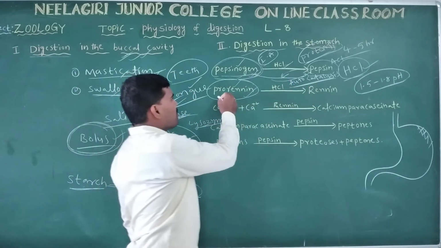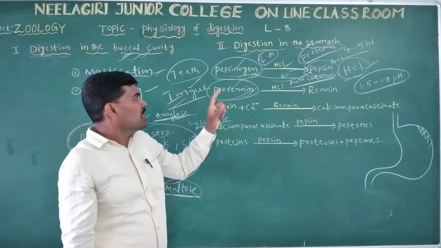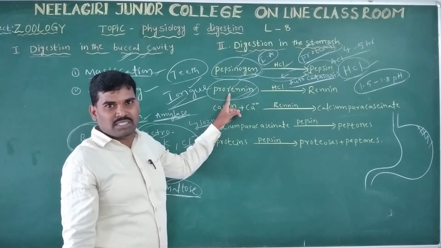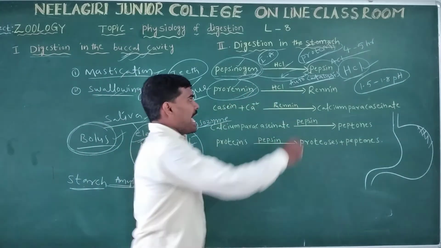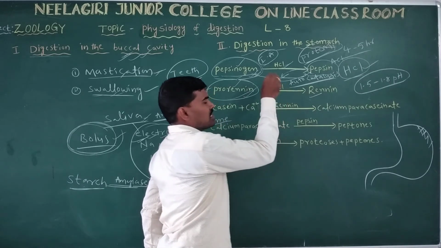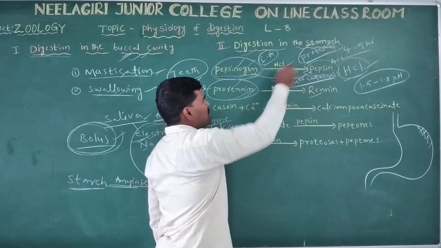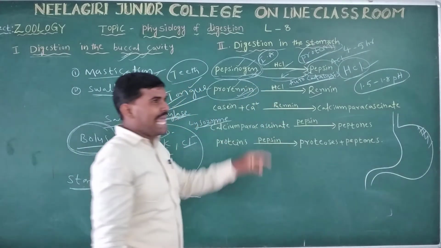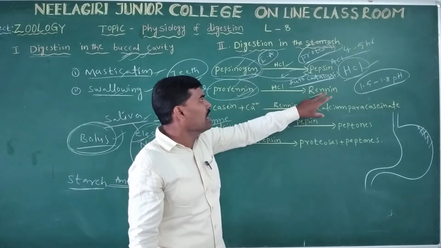The second one is prorenin. Prorenin is also an inactive enzyme, converted into the active enzyme renin by the action of HCl, hydrochloric acid. Both inactive enzymes, pepsinogen and prorenin, are converted into the active enzymes pepsin and renin.